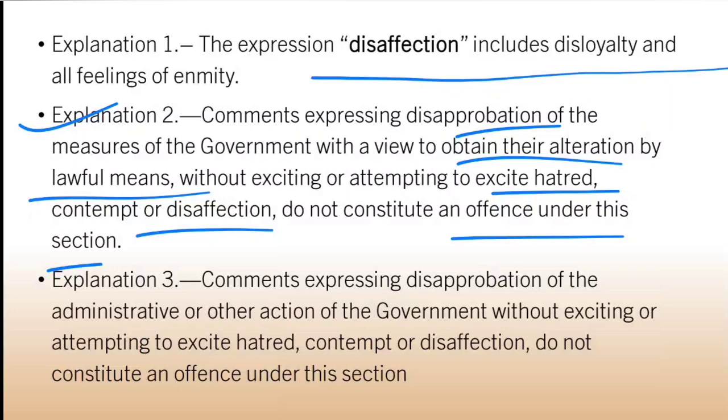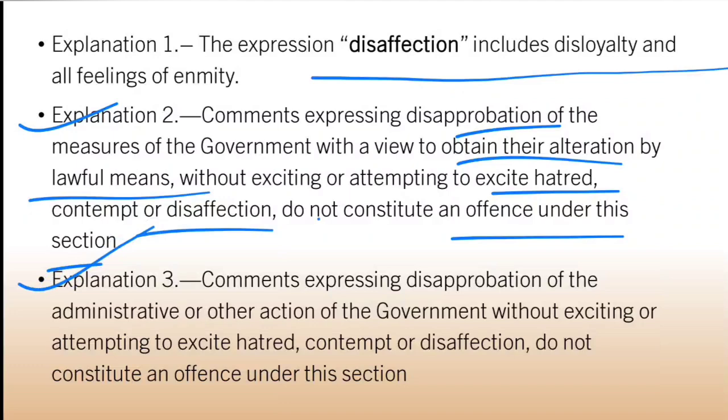So sedition is not something which is lawfully said against the government. What the government has done is not liked by everybody, and any expression made by a person disapproving of the measures taken by the government, where that person's object is to alter those measures in a lawful manner, and that expression cannot in any way excite or attempt to excite hatred, contempt, or disaffection, will not at all be sedition.